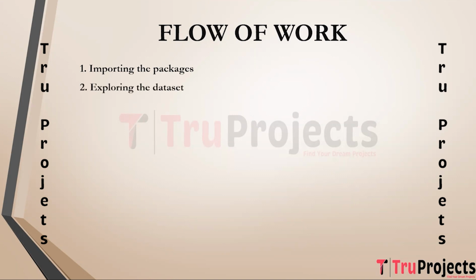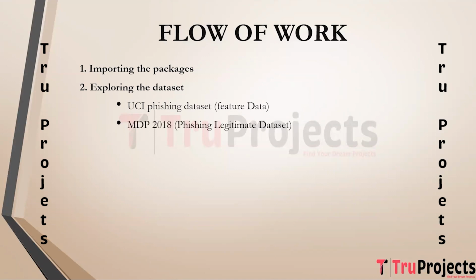Exploring the dataset. Here we explore three datasets that will be used in the project. The first dataset is UCI phishing dataset. It contains features and labels that are related to phishing websites. MDB 2018 dataset. It likely includes features and labels to differentiate between phishing and legitimate URLs. UCI spam-based dataset. It contains features relevant to web-based threat detection. The features include attributes associated with email content and sender information. In this exploring the dataset step, we understand dataset structure, content, and characteristics. This is important for data pre-processing and model building.